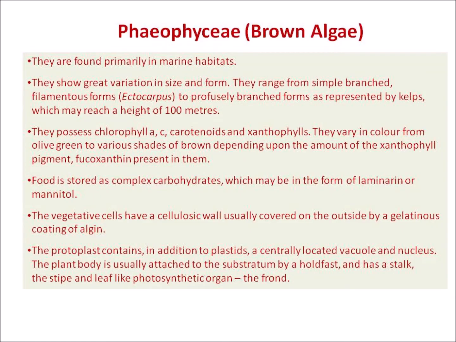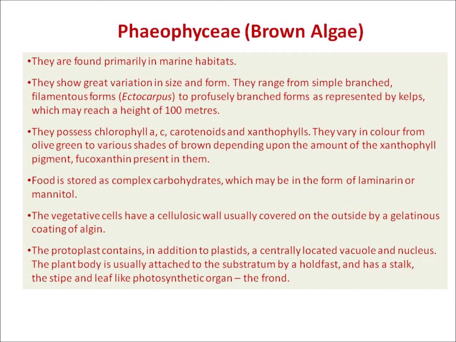Next, the brown algae or Phaeophyceae are found primarily in marine habitats. They show great variation in size and form, ranging from simple branched filamentous forms, for example Ectocarpus, to profusely branched forms as represented by kelps, which may reach a height of 100 meters. They possess chlorophyll a, c, carotenoids and xanthophylls. They vary in color from olive green to various shades of brown depending upon the amount of the xanthophyll pigment fucoxanthin present in them. Food is stored as complex carbohydrate, which may be in the form of laminarin or mannitol.